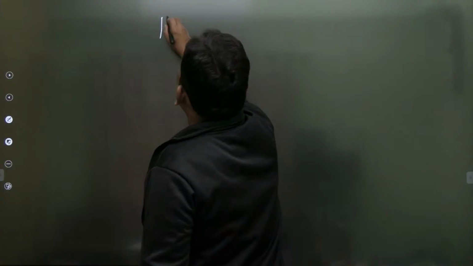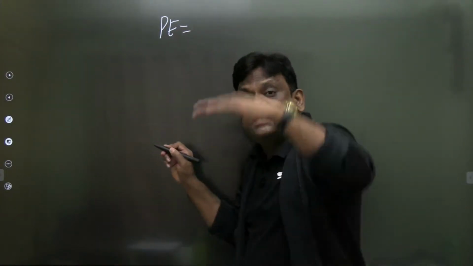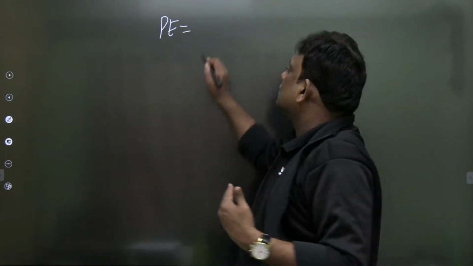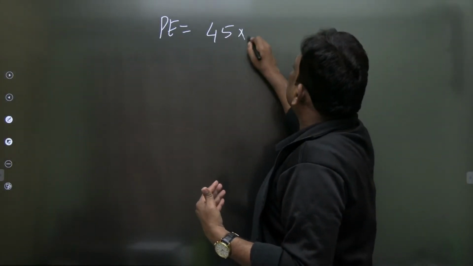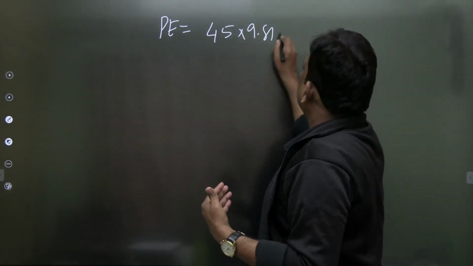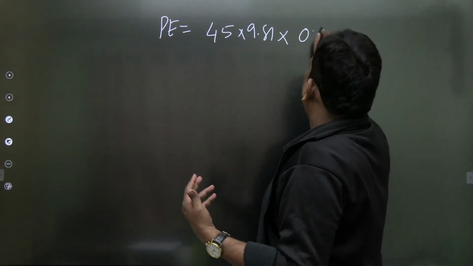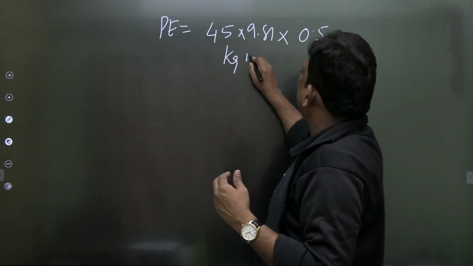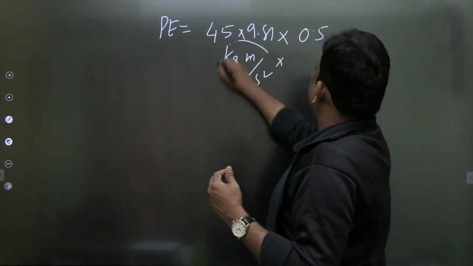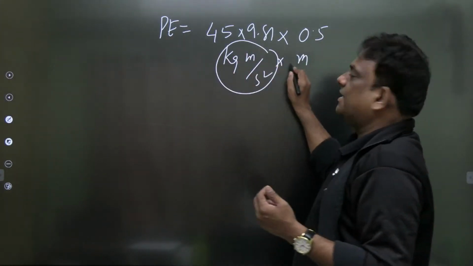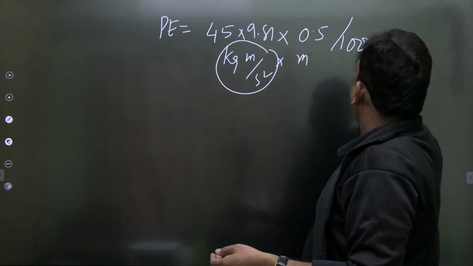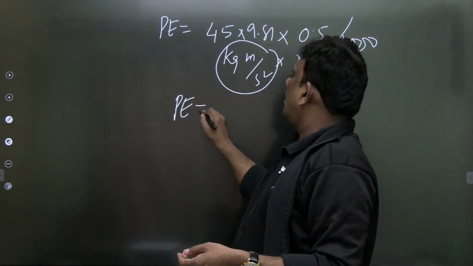So therefore, what is the potential energy change of the piston? It is increasing. So why is it increasing? Because of the supply of heat. So g is 9.81, mgh. What is h? 0.5 meter. लेकिन ये किस में आएगा सर? m is in kg, g is meter per second square, so this is Newton, and this is meter. Newton meter is joule. लेकिन all are in kilojoule, so divide by 1000.